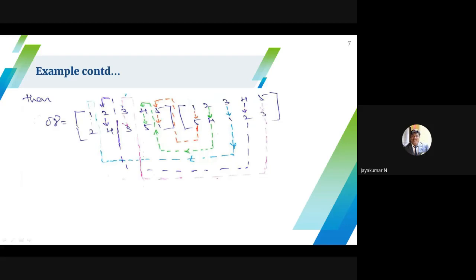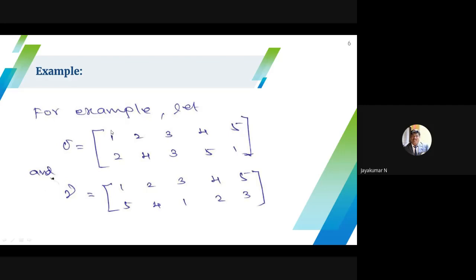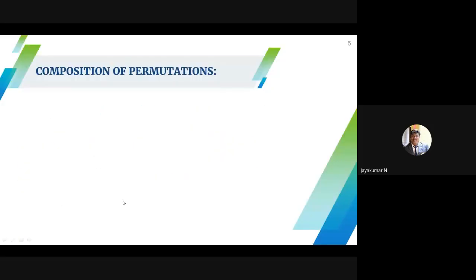See that, how do we apply it? First I write the sigma, next I write the gamma. Because in the previous slide, what is your sigma? 1 is mapped onto 2. What is your gamma? 1 is mapped onto 5. Can you see this example?